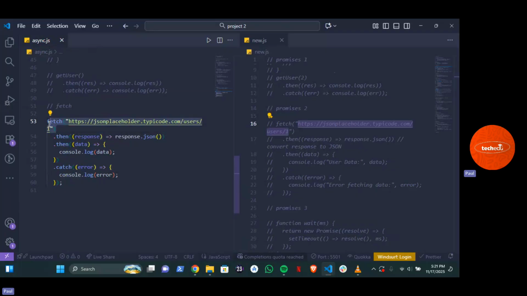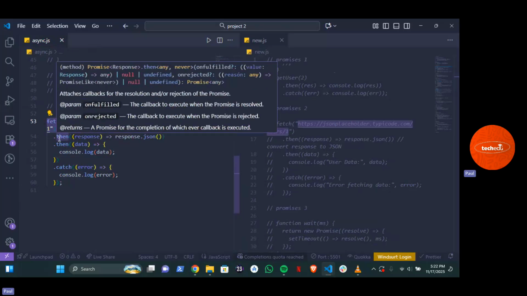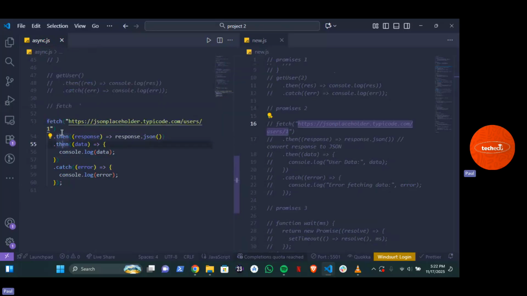First of all, you are fetching data from this API. Now, if the data is fetched, then that means this .then is a promise that waits for this data to be fetched. If data is fetched, get the response of the data and convert it into a JSON format so that you can read the data. If you go back to your browser now, you should be able to see something.